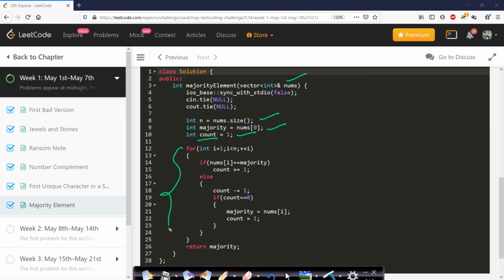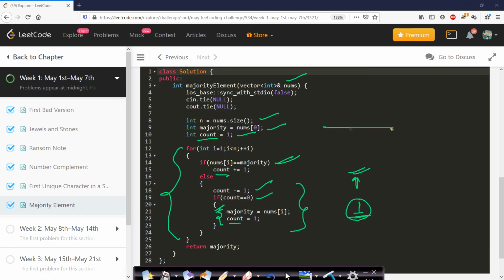Now I will iterate for all the elements as I showed you in the algorithm. If the current element is equal to majority element, then I will simply increment the count value. If it is not equal to majority element, then I will decrement the count value. And if after decrementing the count is equal to 0, then we will have to reassume our majority element with the current element, and our count value will again be updated to 1. Since that current element is taken as the majority element, it is occurring the first time. So count will be 1.